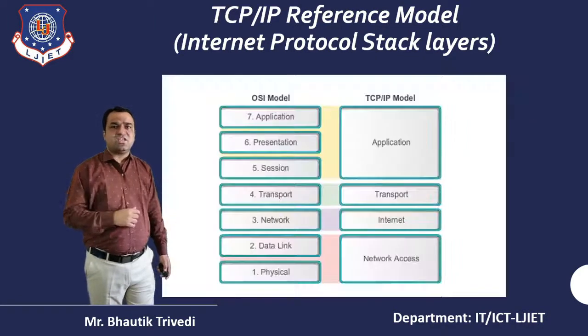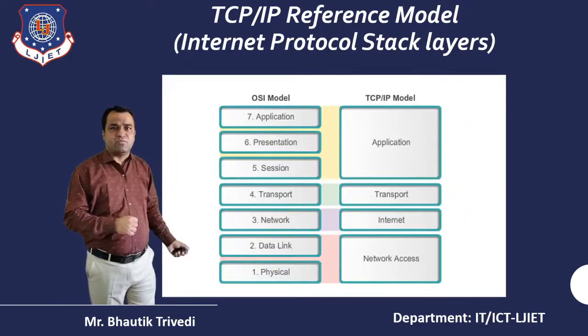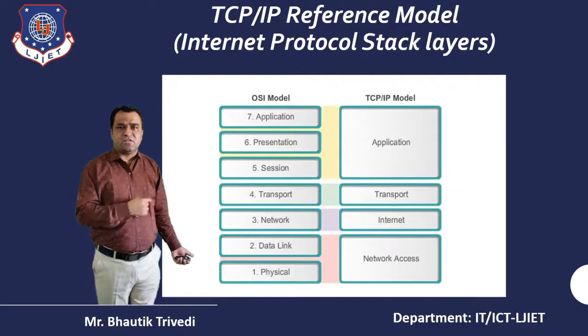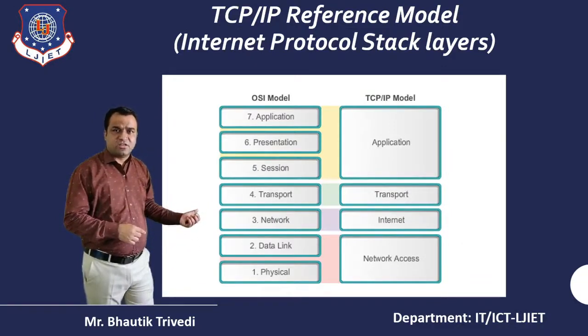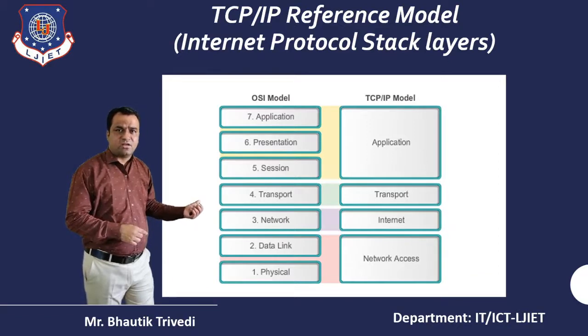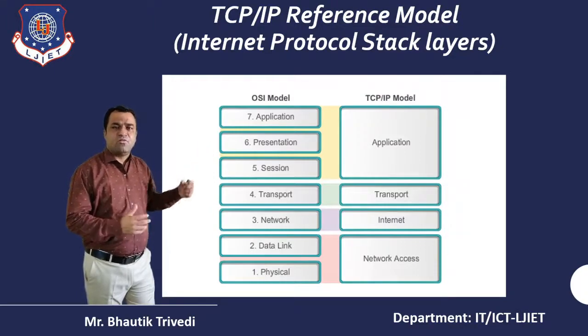Here you can see the diagram. In the OSI model, first is the physical, second the data link, third the network, fourth the transport, fifth the session, sixth the presentation, and seventh the application. What is the concept behind the TCP/IP model?